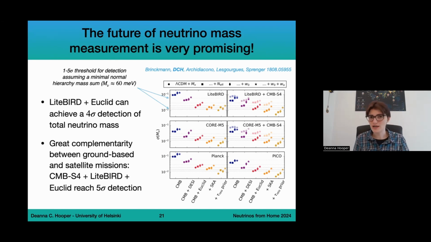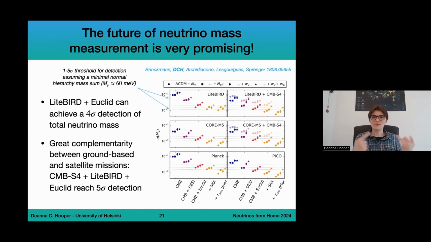One thing we really wanted to highlight here is that there is great complementarity between ground-based and space-based missions. So for example, if we take CMB Stage 4, which is going to happen, and LiteBIRD, which is going to happen, and Euclid, which is already taking data, we should already have enough sensitivity to be able to measure normal hierarchy within 5 sigma. So what we really wanted to show here is that there is a high chance that cosmology is going to measure the sum of neutrino masses within the next few years. So when we put this out, we said like within the next 10, 15 years, we might measure the sum of neutrino masses. And now we're getting there.